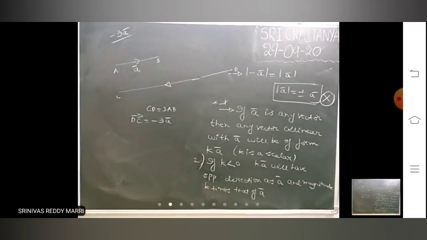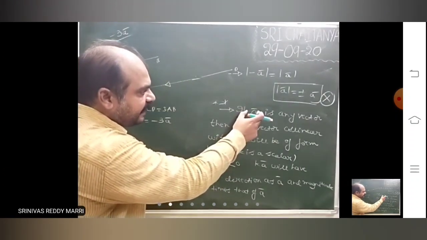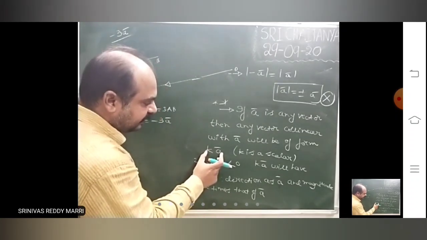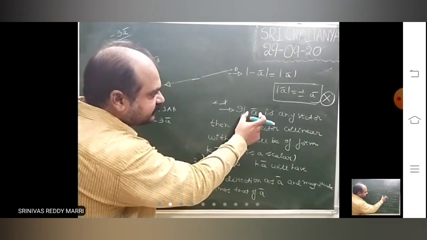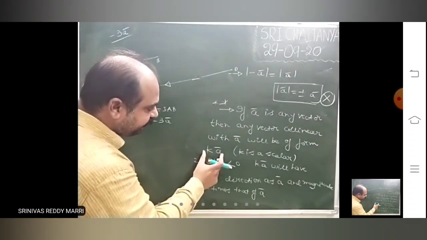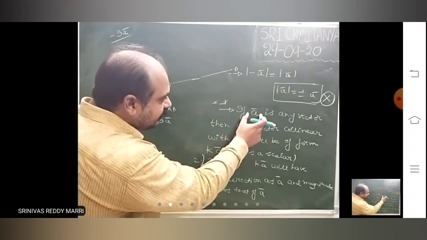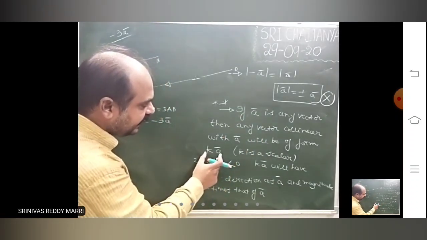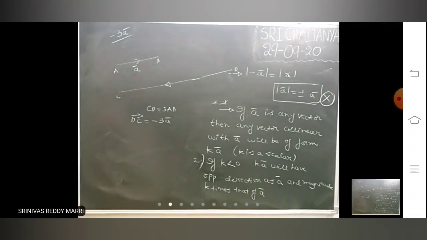So any vector having the same direction as a bar will be in the form k into a bar where k is positive. Any vector having the opposite direction to a bar will be in the form k into a bar where k is negative.